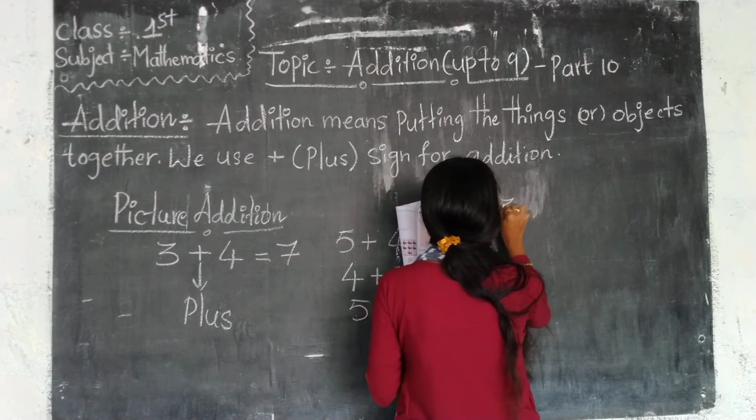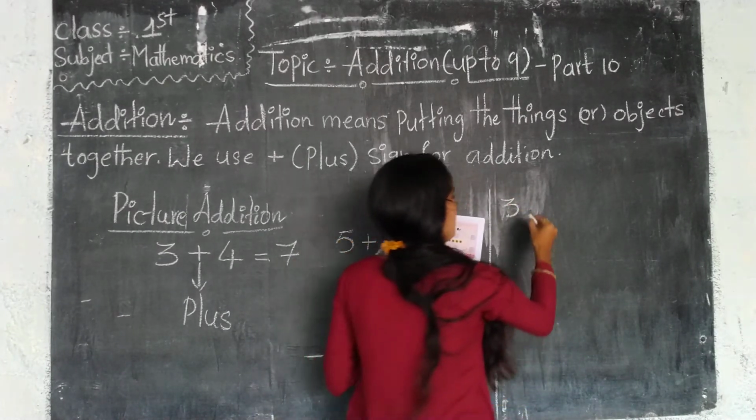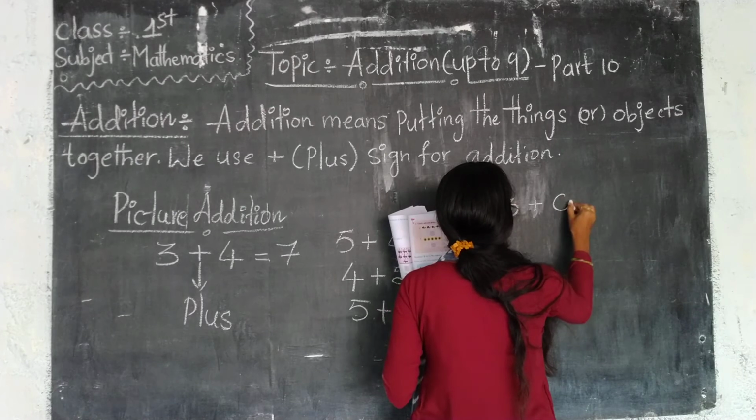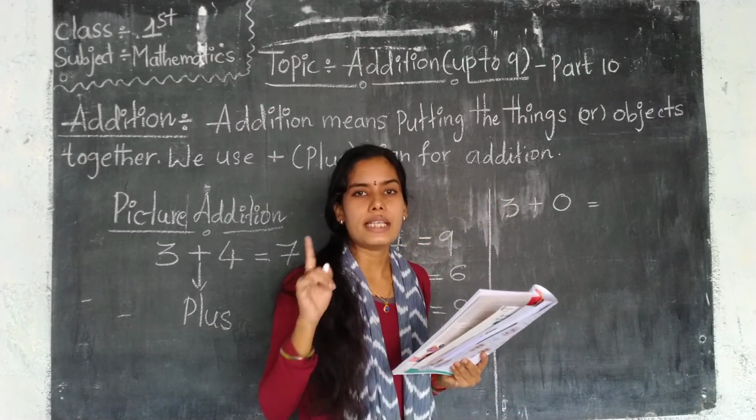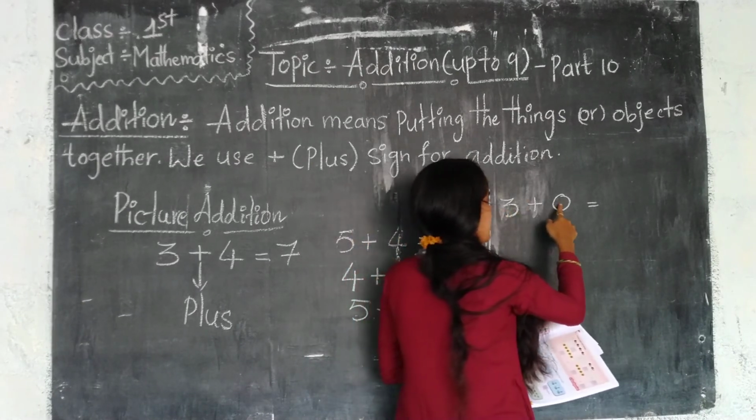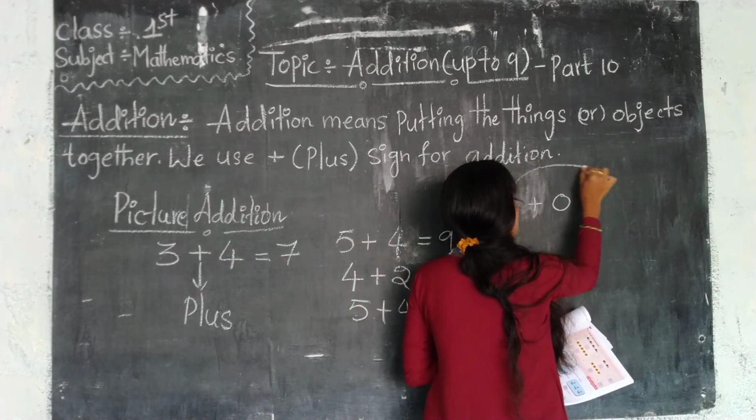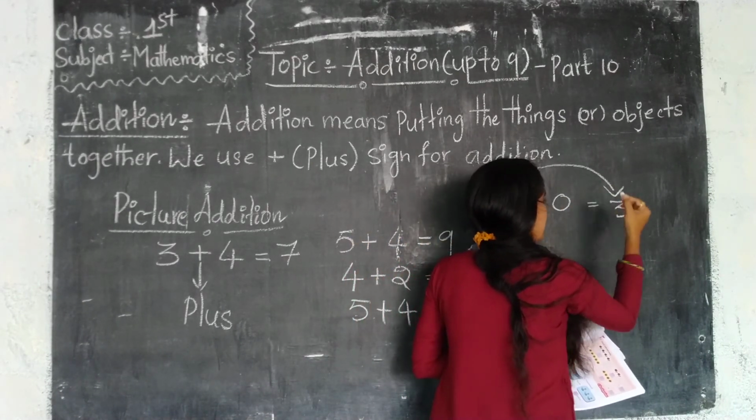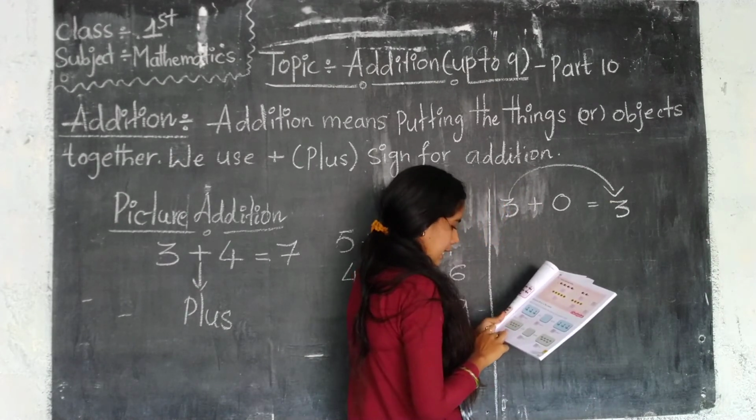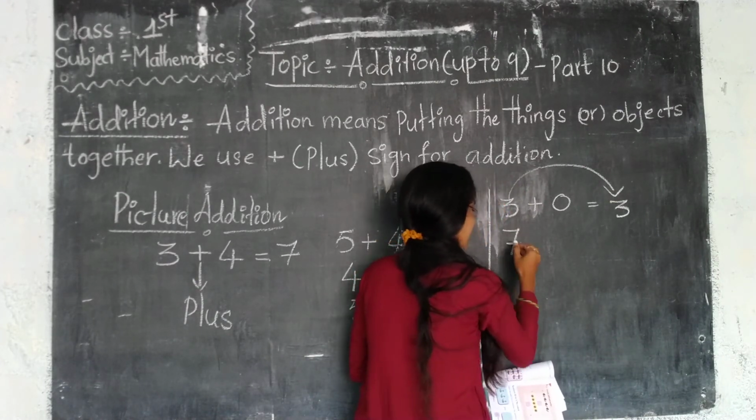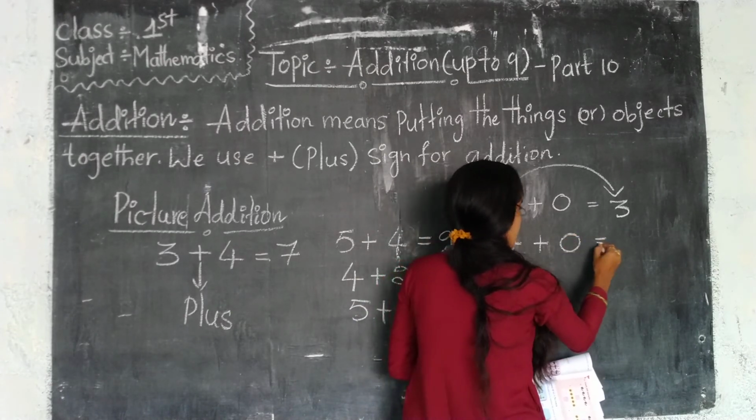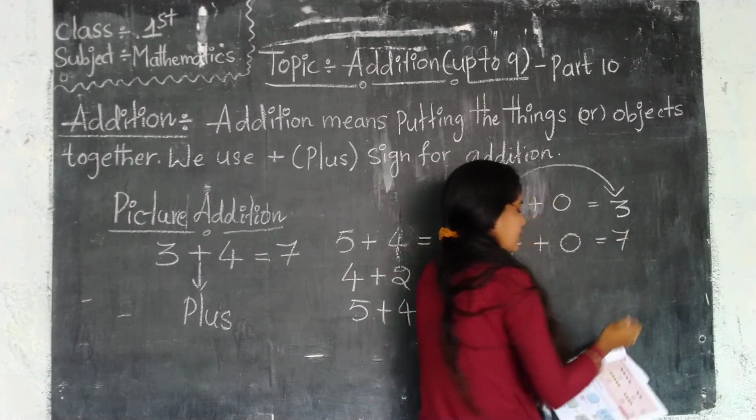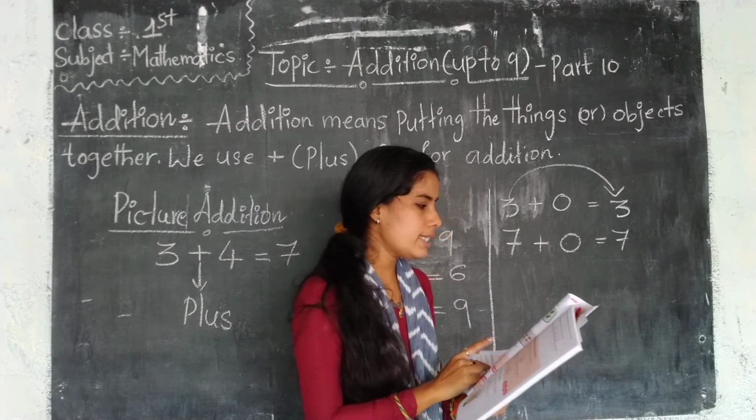First 3 snakes are there, Nana. Here we did not add any snake. That means did not add means nothing. Nothing means that is 0. 3 plus 0. So how many snakes are there in the answer? The same way, first 7 fishes are there. We did not add any fish, that means 0. So 7 plus 0 is 7.